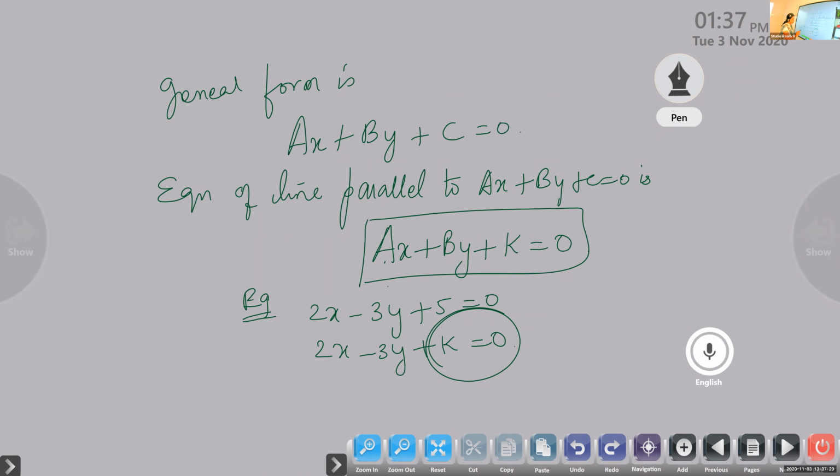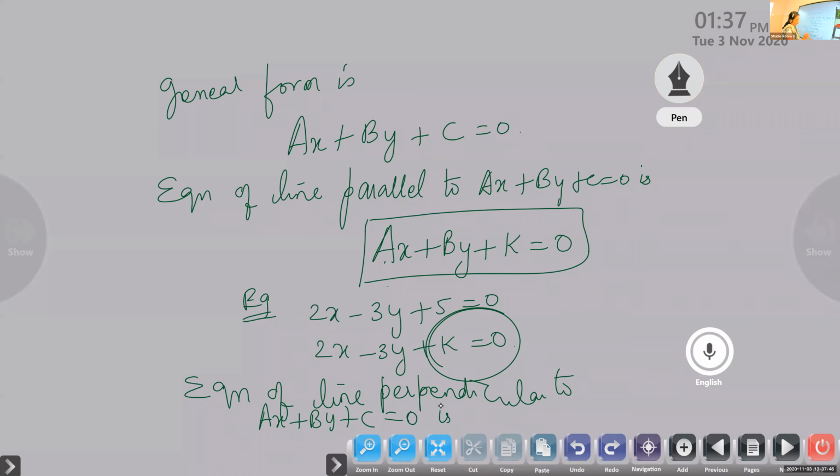Similarly, what is the equation of the line perpendicular to ax plus by plus c is equal to 0?